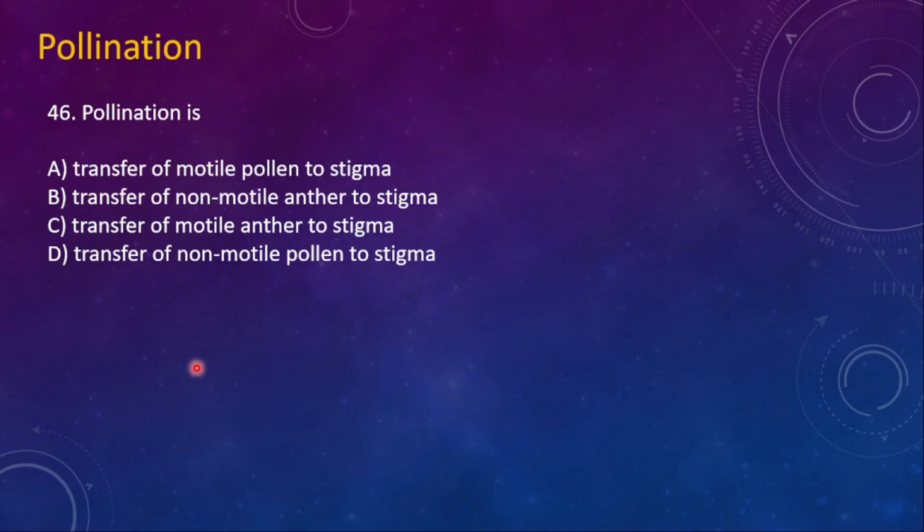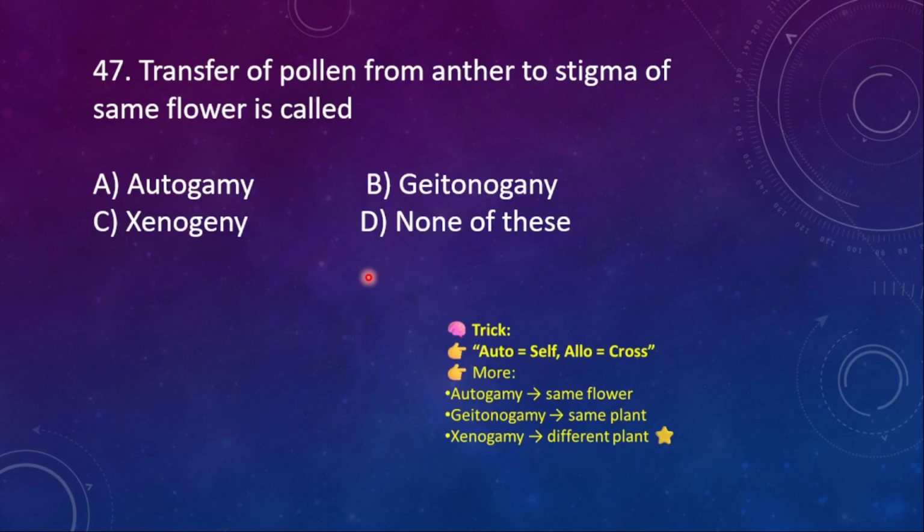Next questions are from the pollination portion. 46th question. Pollination is A. transfer of motile pollen to the stigma, B. transfer of non-motile anther to stigma, C. transfer of motile anther to stigma, D. transfer of non-motile pollen to stigma. So here the right option is option D.